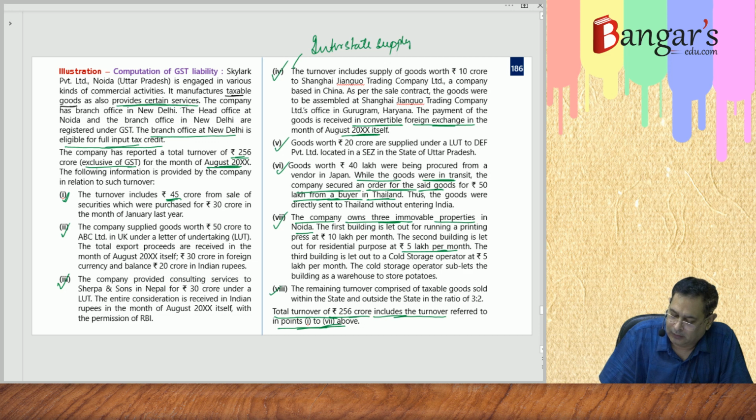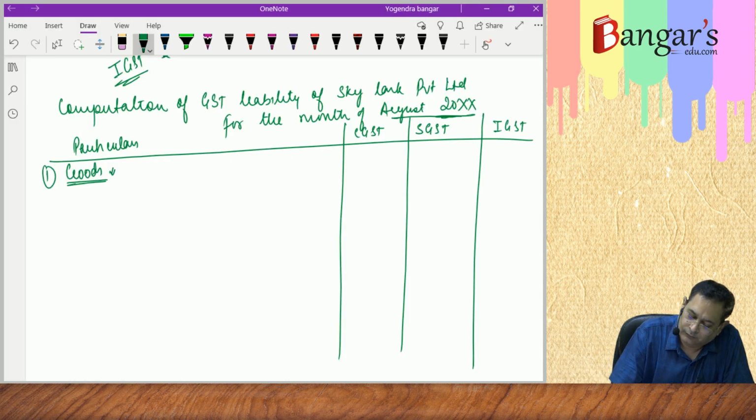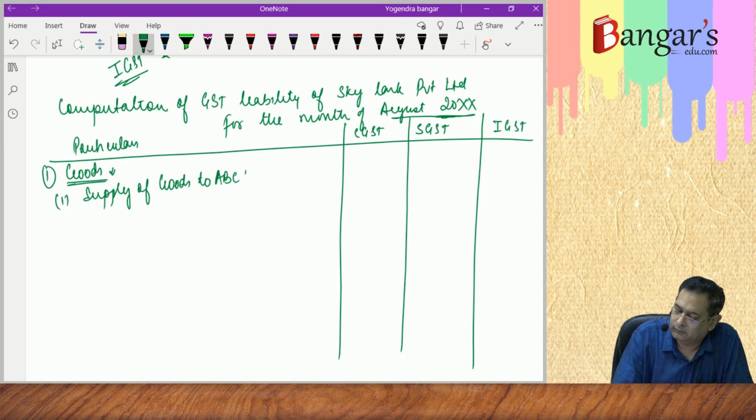The second one is supply of goods to ABC Limited of UK under bond.